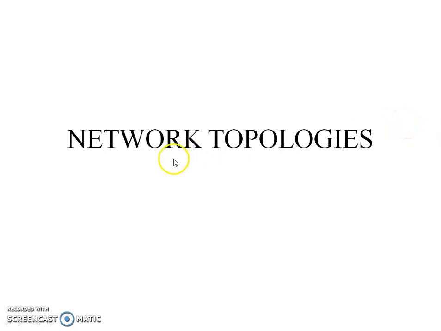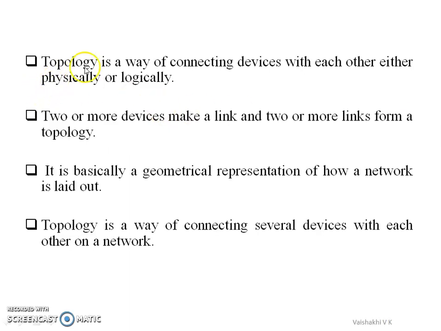Next topic is network topologies. Topology is a way of connecting devices with each other, either physically or logically. Two or more devices make a link, and two or more links form a topology. It is basically a geometrical representation of how a network is laid out. Topology is a way of connecting several devices with each other on a network.